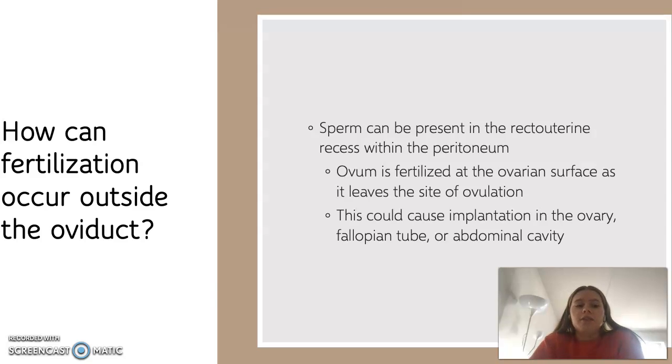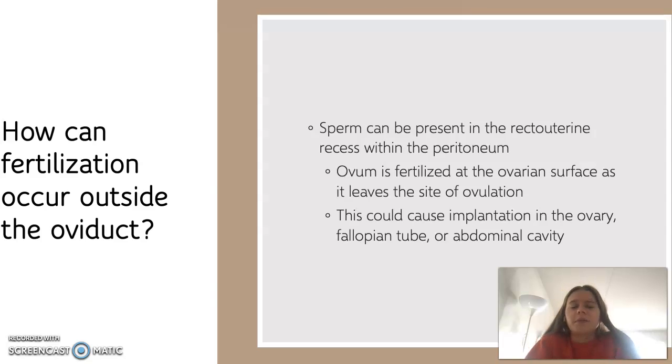Next question is, how can fertilization occur outside the oviduct? The oviduct is simply the ovary in human females. Typically, fertilization occurs within the fallopian tube, where the fertilized egg then moves to the uterus to implant, and if the ovum is fertilized outside of the fallopian tube or before the fallopian tube, this can definitely cause an ectopic pregnancy. This happens when sperm are present in the rectouterine recess within the peritoneum.